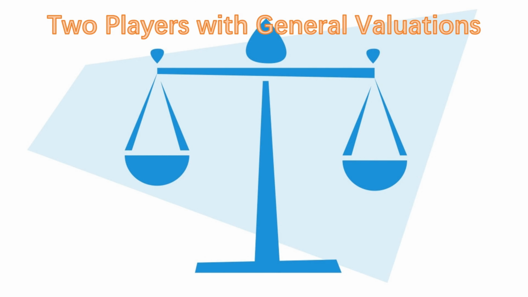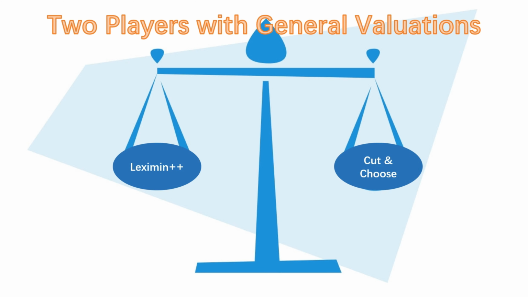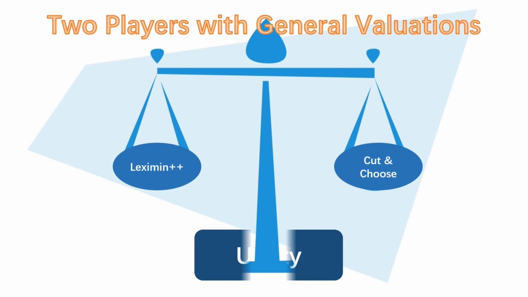The algorithm mainly considered the situation of two players and three commodities. It obtains the file division of EFX under the condition of satisfying PO through different permutations and combinations of the three commodities. By integrating the Lexmin++ solution and cut-and-choose algorithm, the player's utility is increased for sorting. Sorting based on players with the same utility is also a significant part of the algorithm.